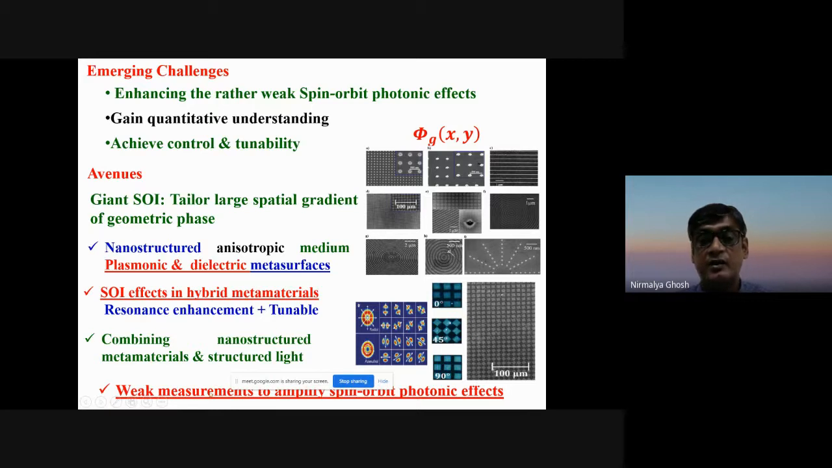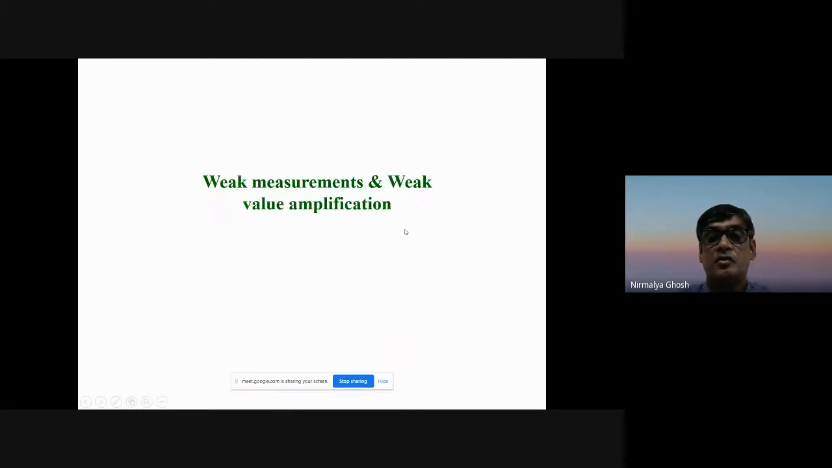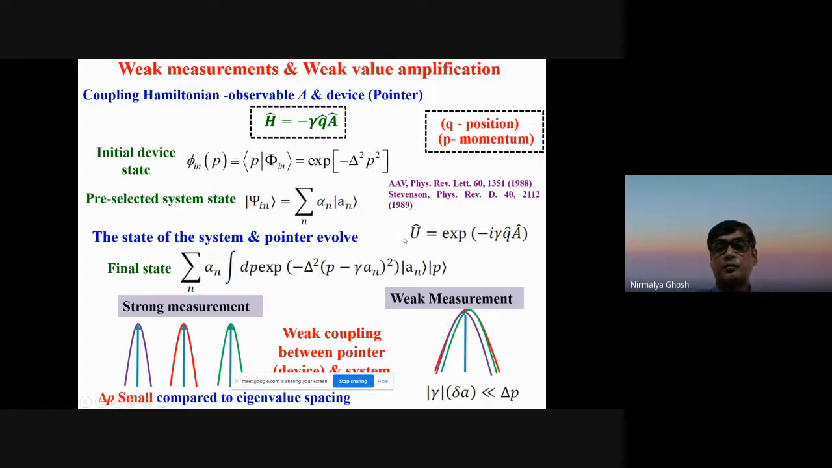And what I will be talking about in more detail is the so-called weak measurement, as I said, which can amplify these spin-orbit photonic effects. I will give examples of weak measurements first, and then I will talk about these metamaterials and how weak measurement can also be used on the metamaterials. So let me just quickly introduce this concept of weak measurement.